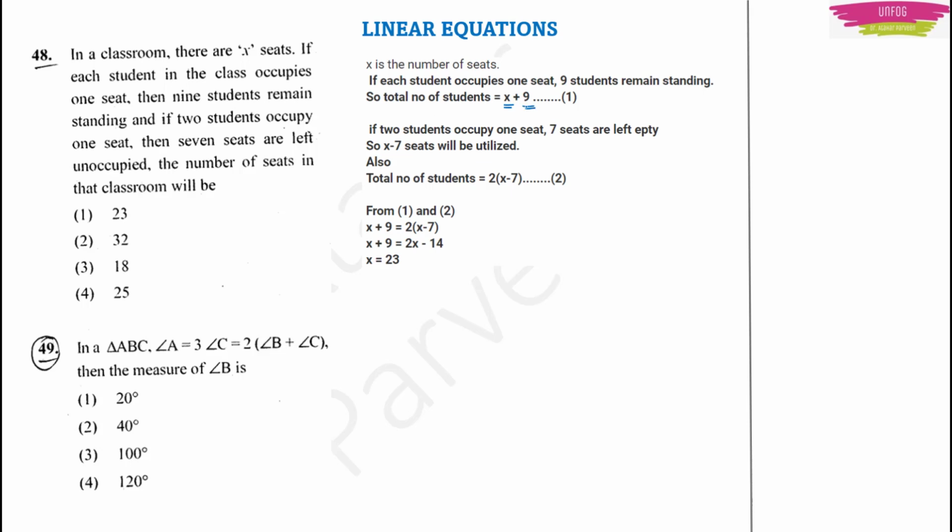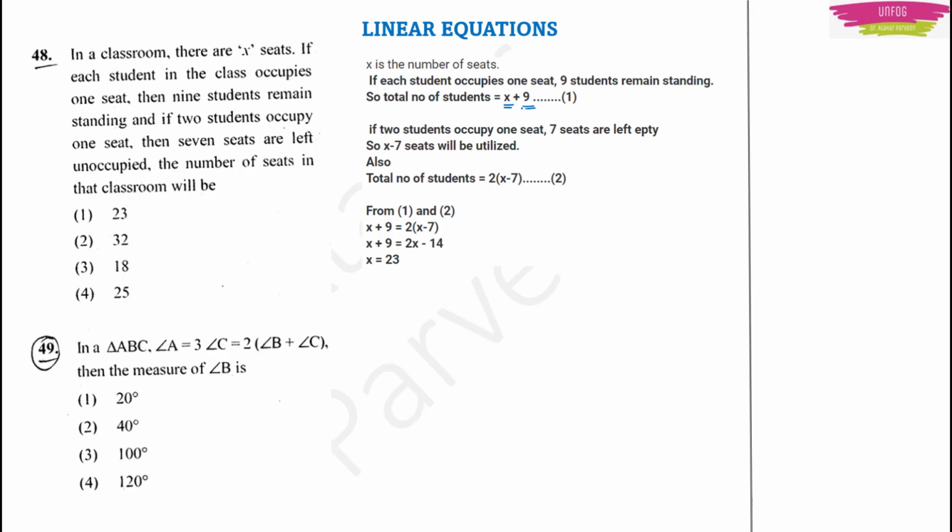They have given you two situations to find the number of seats in the classroom. First situation is that there are X seats and the number of students standing is 9 if one sits on each seat. That means the number of students is X plus 9. Now if 2 students are sitting in one seat, then what will happen? 7 seats will be left empty.